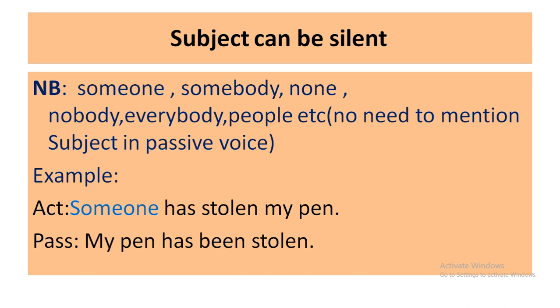Now example, someone has stolen my pen. To make it passive, the object will be the subject, my pen, then has stolen. This is present perfect, so it will be has been stolen. And here you might want to write by plus someone, but you don't need to write by plus someone. So your answer will be, my pen has been stolen. I think you have understood. But you have to remember these words: someone, somebody, none, nobody, everybody, people. When you get these as subject in active voice, you won't use them in passive voice.